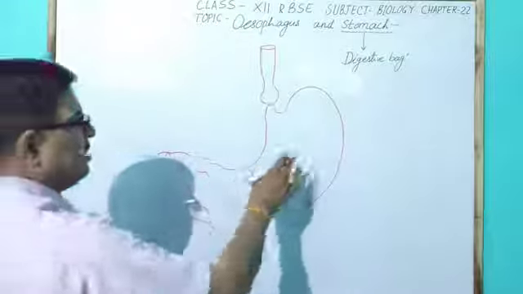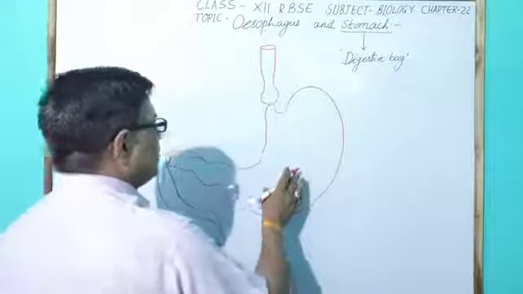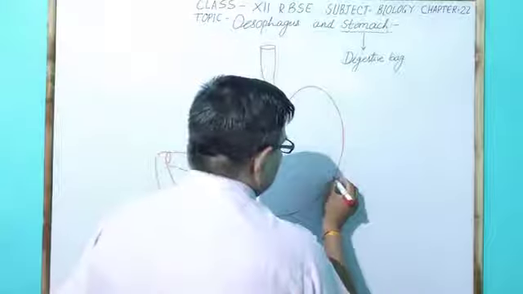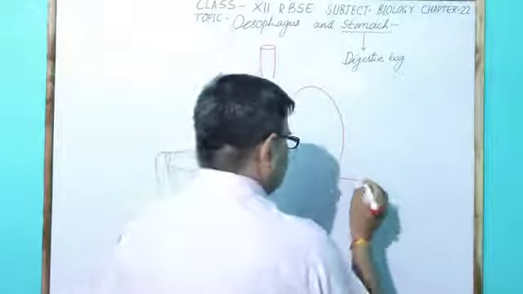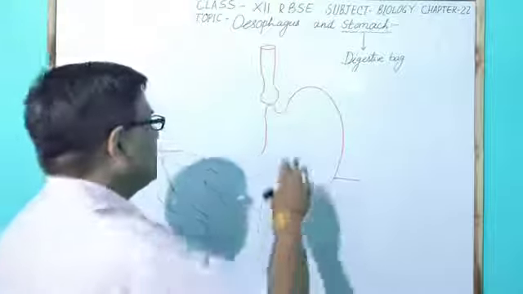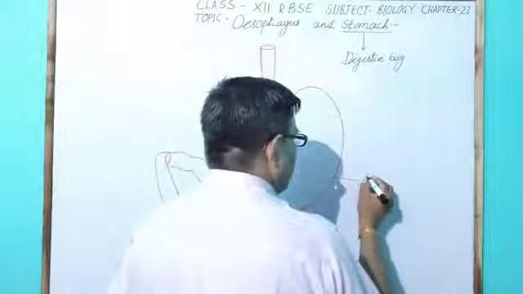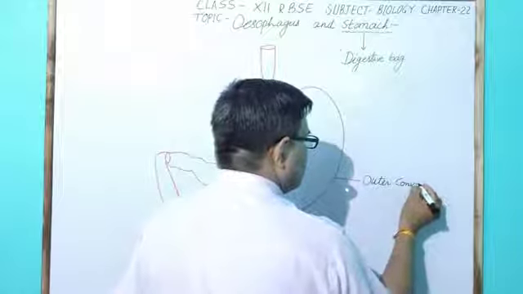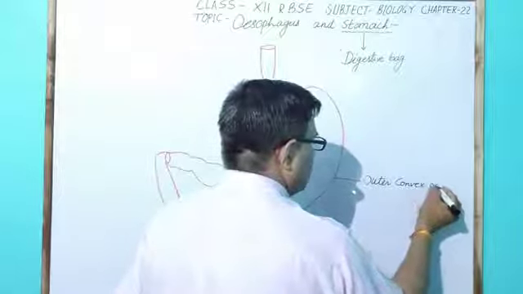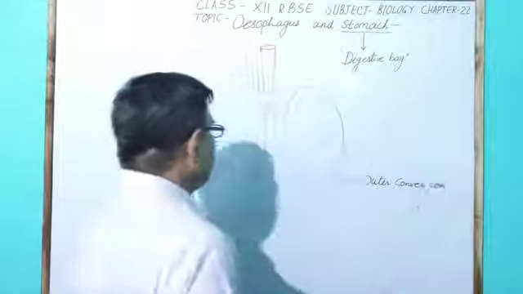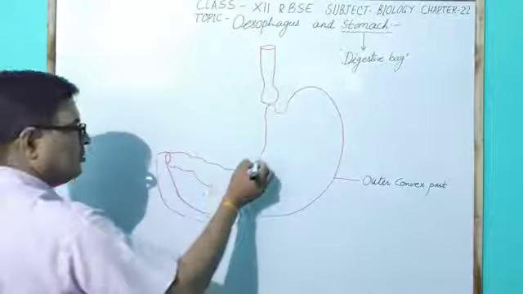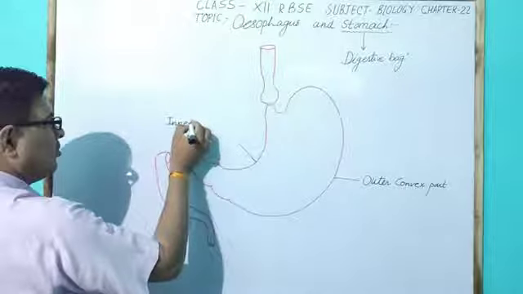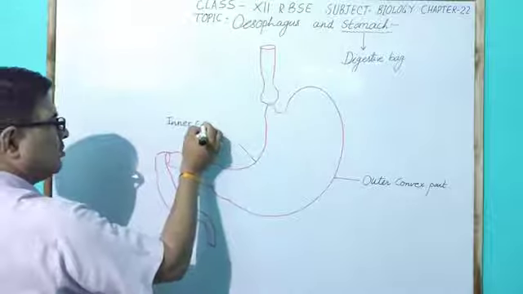Here, this part is the stomach, which generally has two types of surface: the outer surface, which is convex, and the inner concave part.